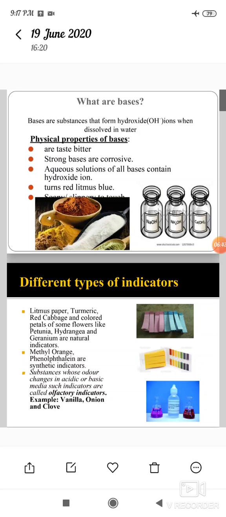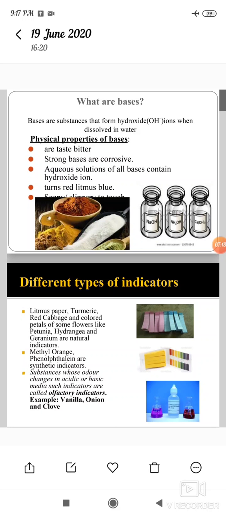There are three different types of indicators: natural indicators, synthetic indicators, and olfactory indicators. Let us see one by one.